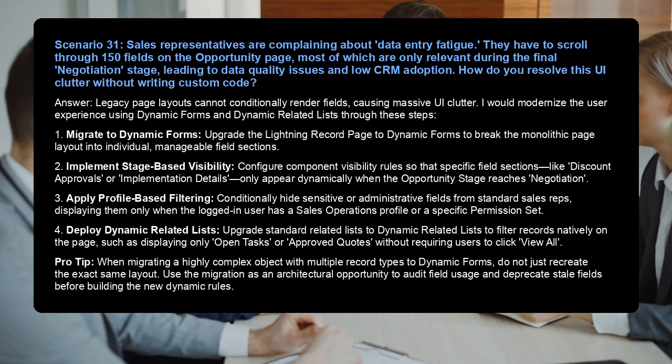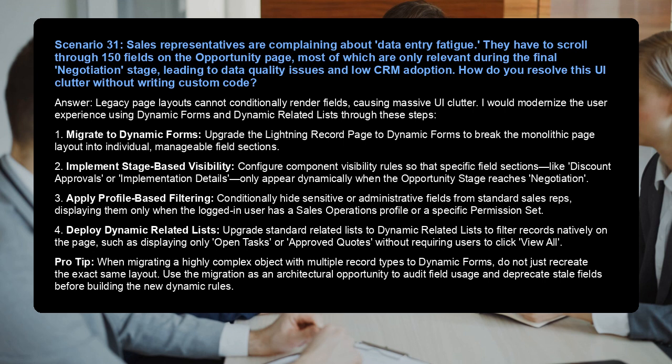Scenario 31. Sales representatives are complaining about data entry fatigue. They have to scroll through 150 fields on the opportunity page, most of which are only relevant during the final negotiation stage, leading to data quality issues and low CRM adoption. How do you resolve this UI clutter without writing custom code? Answer: legacy page layouts cannot conditionally render fields, causing massive UI clutter. I would modernize the user experience using dynamic forms and dynamic related lists through these steps.